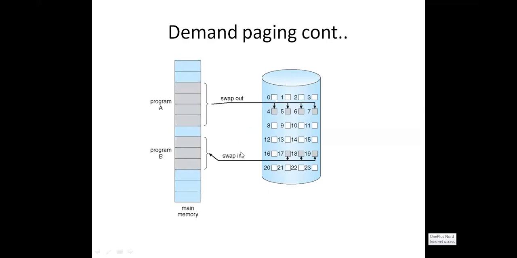This is not the concept of demand paging. It is just a swap out and swap in diagram. What is swap out? What is swap in? You need to understand here. We already had a discussion, but let me remind you one more time. Swap out means from main memory to backing store. Swap in means from backing store to main memory.